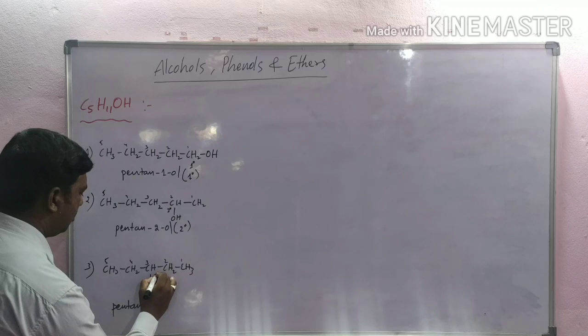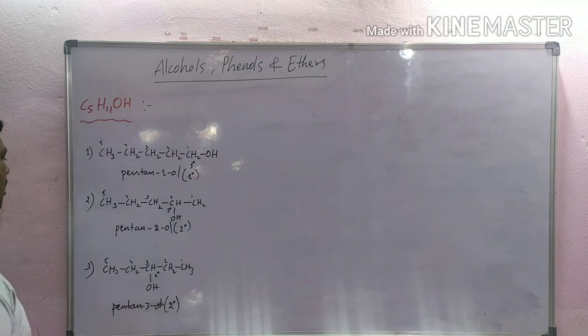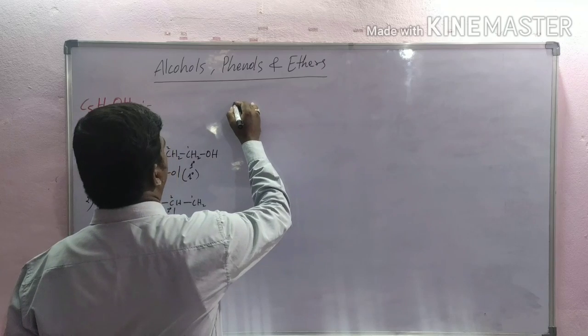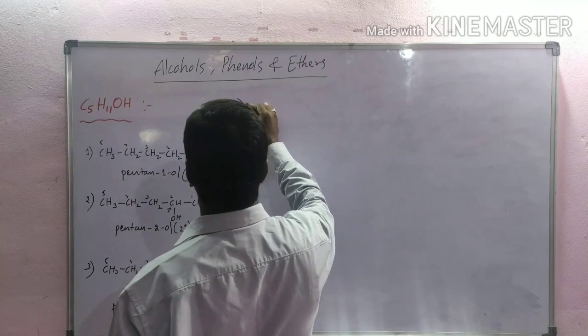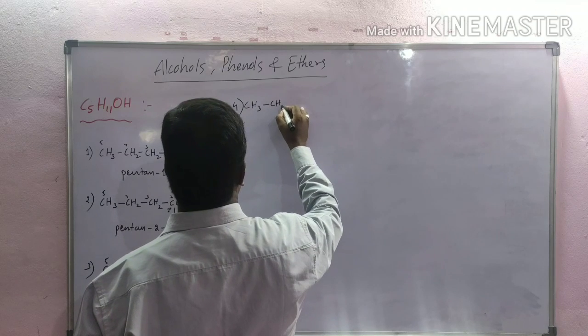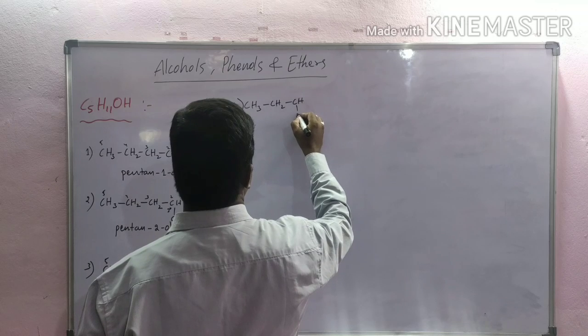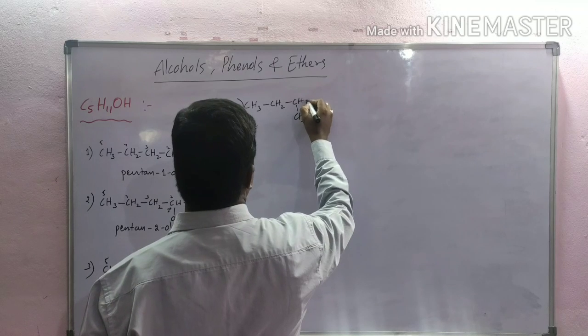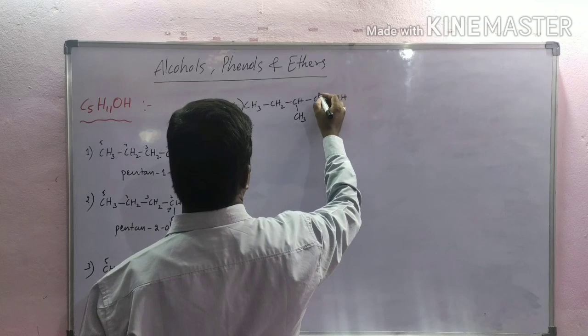This is also a secondary carbon, so it is secondary alcohol. And next, the fourth one is CH3CH2CH(CH3)CH2OH.